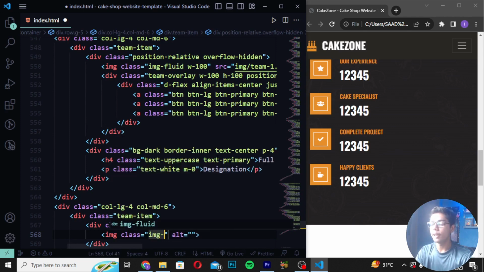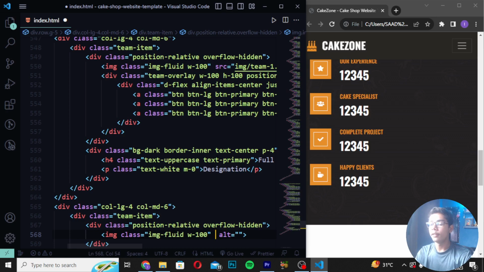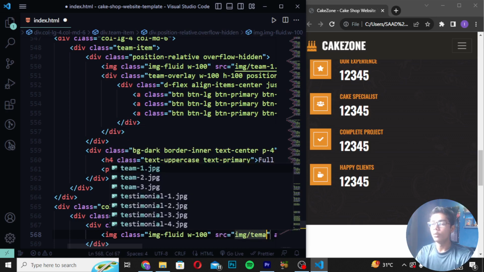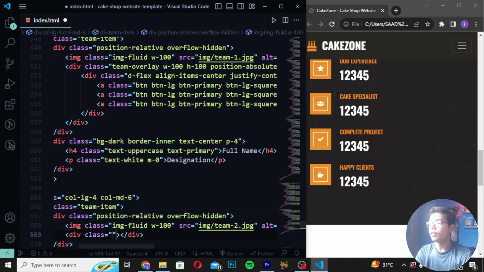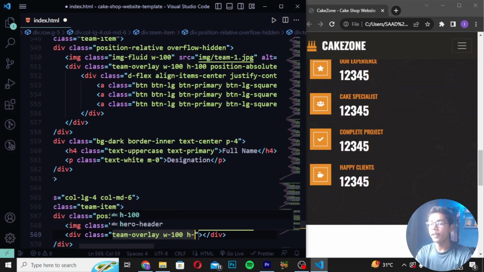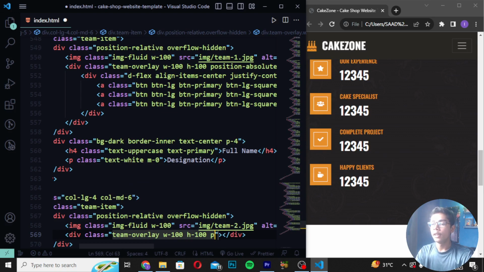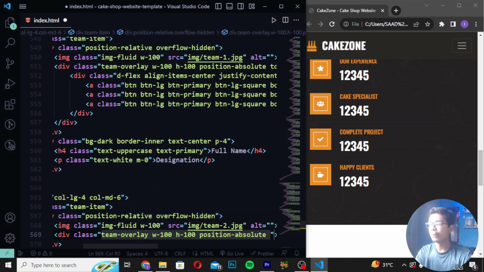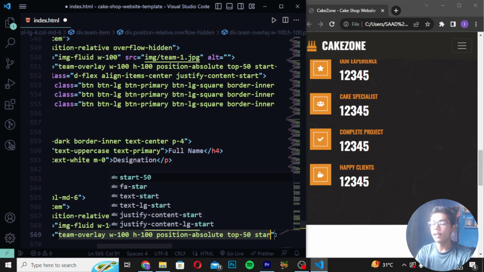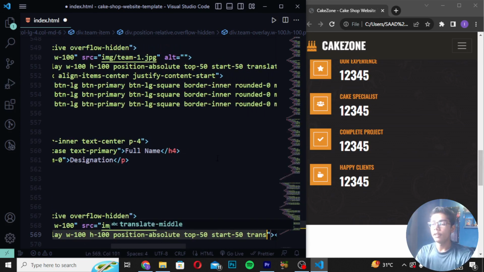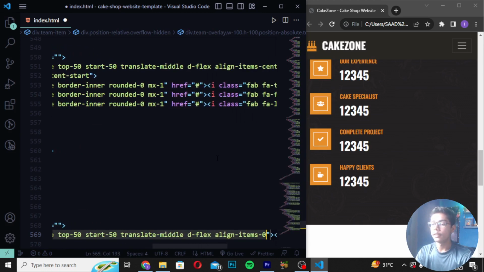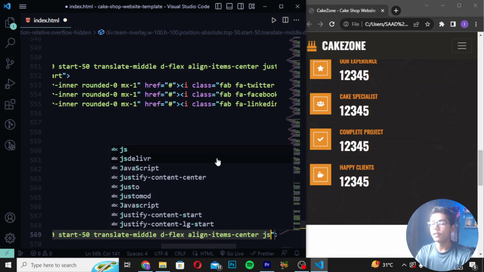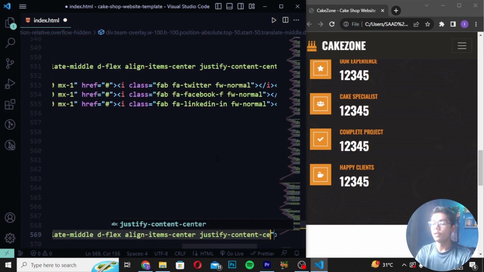Then create image. Write here class as img-fluid and write here w-100 and create source image slash team2. Then here I will be now writing div class in which I will be writing team-overlay. So here I will be writing w-100, h-100, and then I will be also writing position absolute, top 50, start 50, translate middle, and d-flex align-items-center. Now when you've written this, you have to write here justify-content-center.